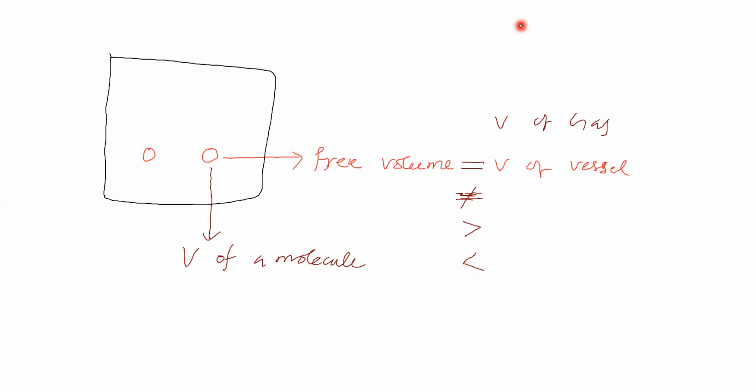Will it be equal to the volume of vessel, or shall we say its free volume is less than the volume of vessel? What is the free volume available for this molecule for its free movement? You are saying less than. Okay, because this molecule is itself having some volume.